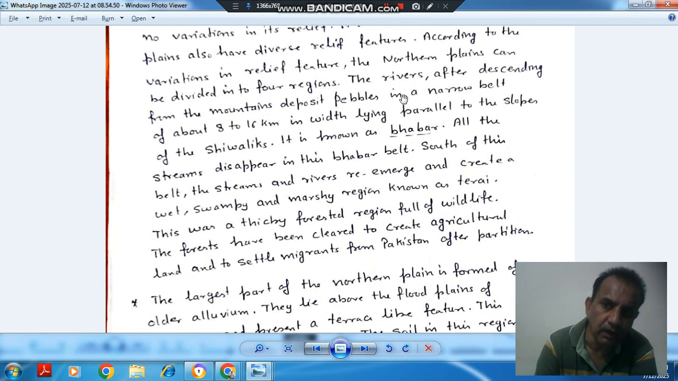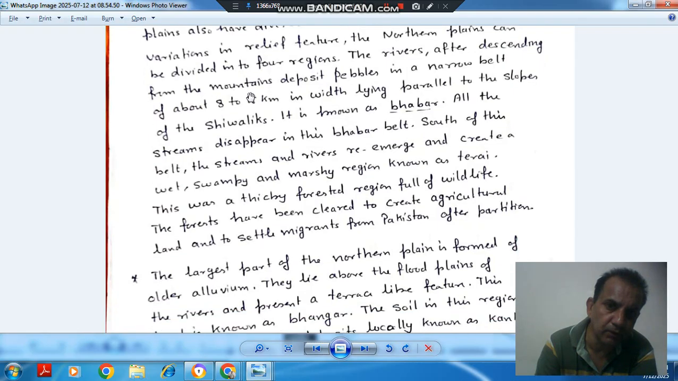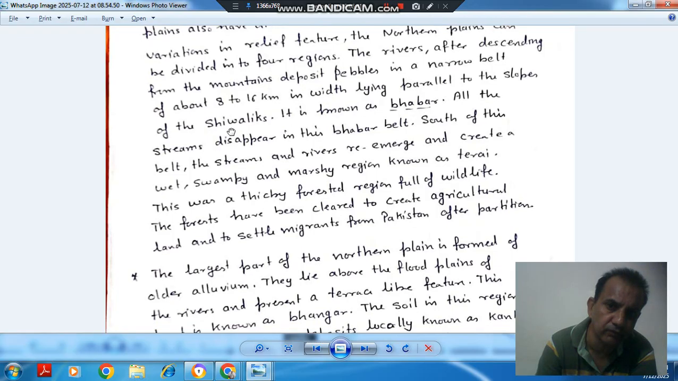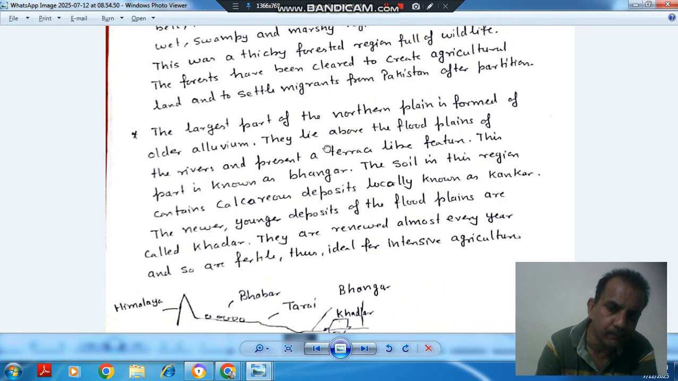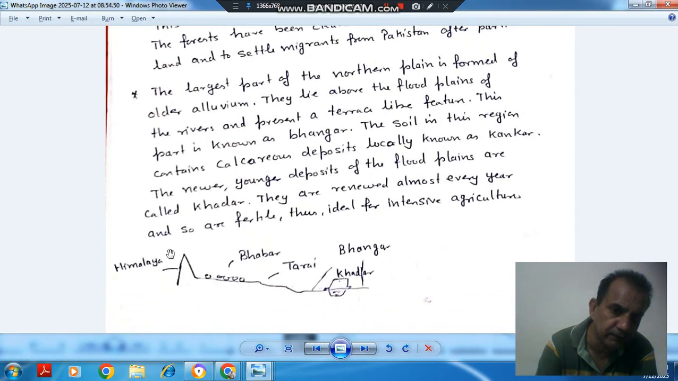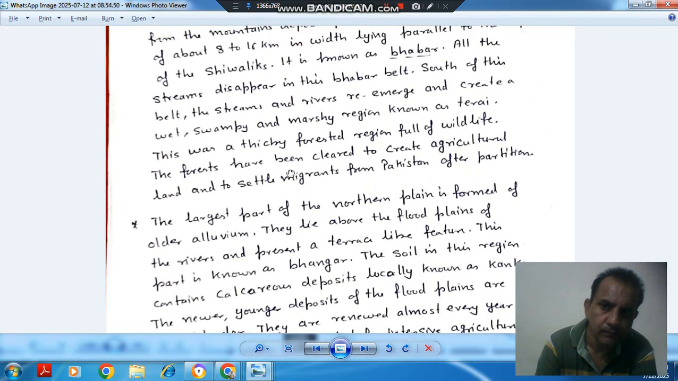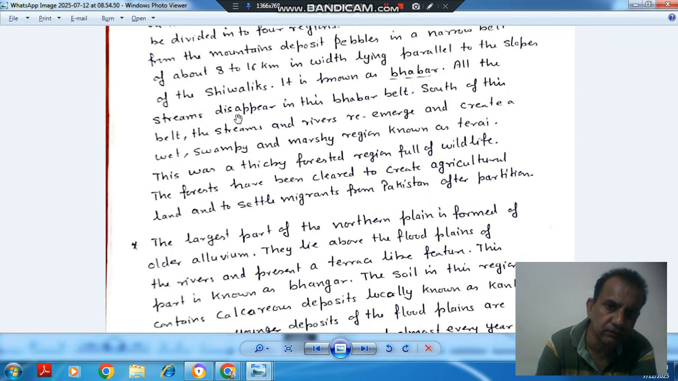The rivers, after descending from the Himalaya mountains, deposit pebbles in a narrow belt of about 8 to 16 kilometers in width, lying parallel to the slope of the Shivalik. It is known as Bhabar. So this is your Bhabar, and this is the Himalaya, and this is the Bhabar region. All the streams disappear in this Bhabar belt because of pebbles.